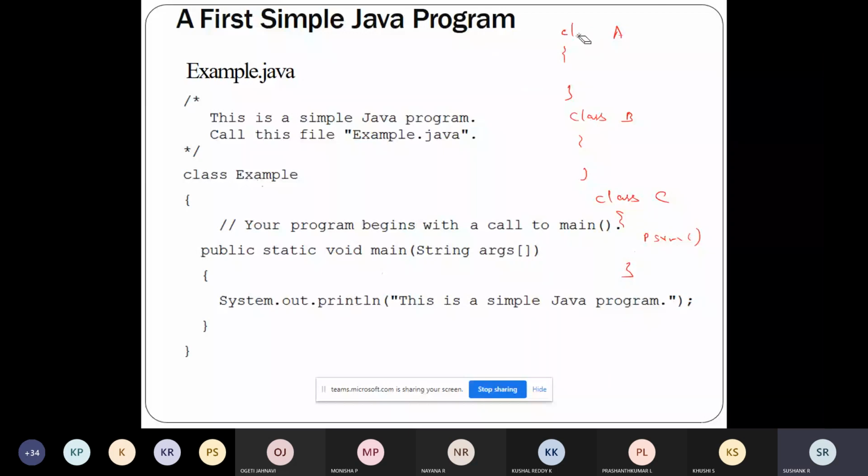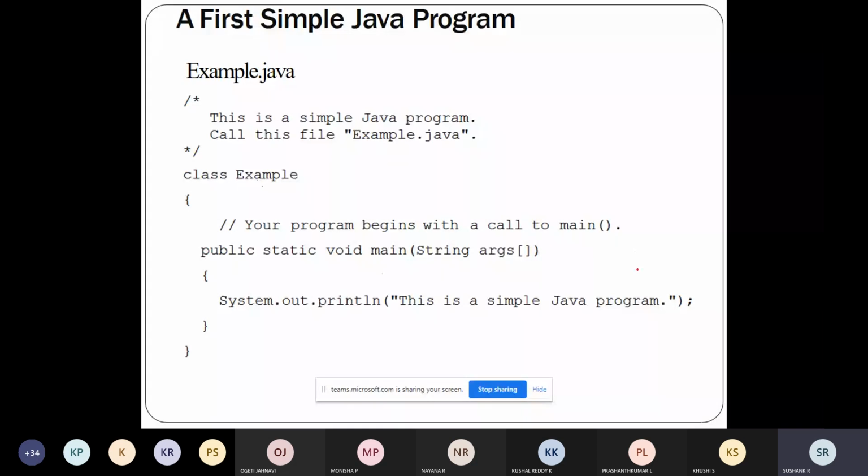The first point is I'll just erase this part and write that. The first point to remember in Java is the name of the source file and the name of the class which contains the main function should be the same.